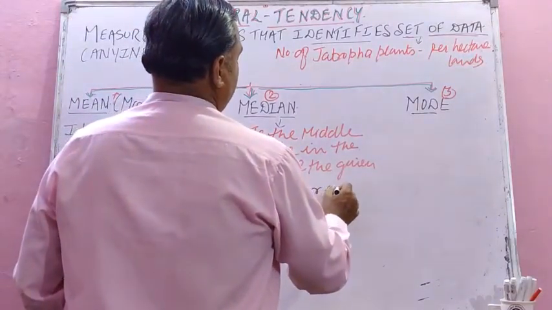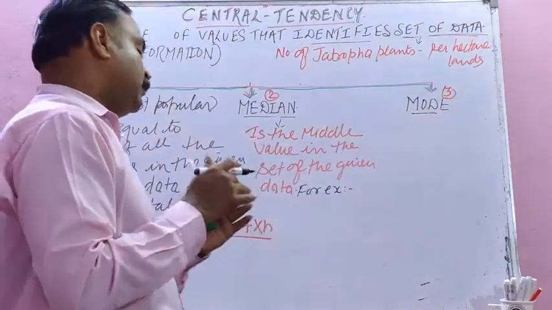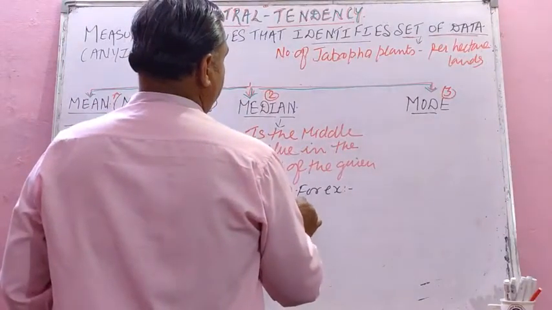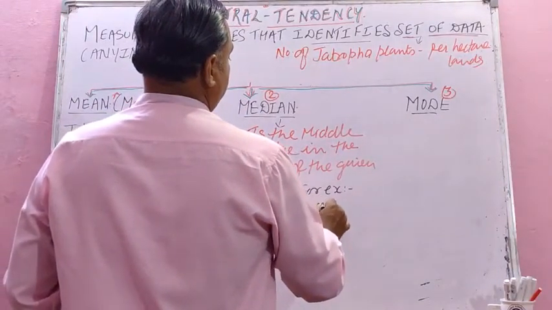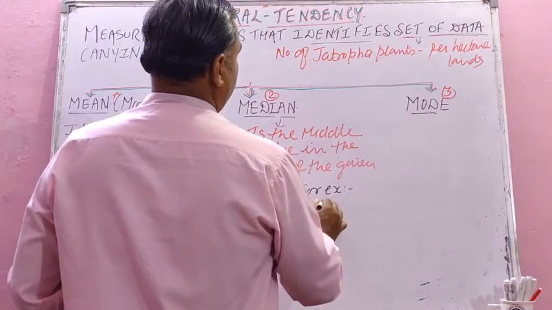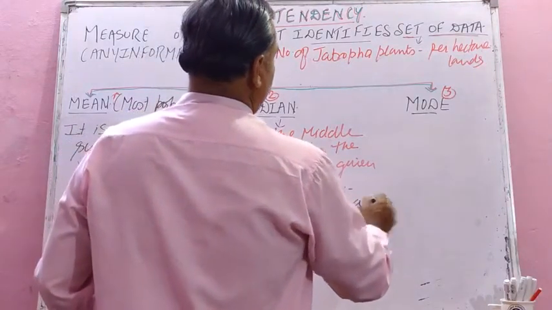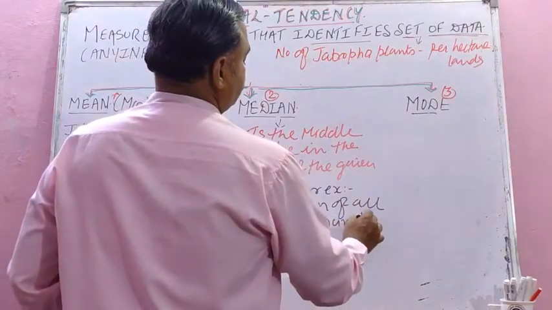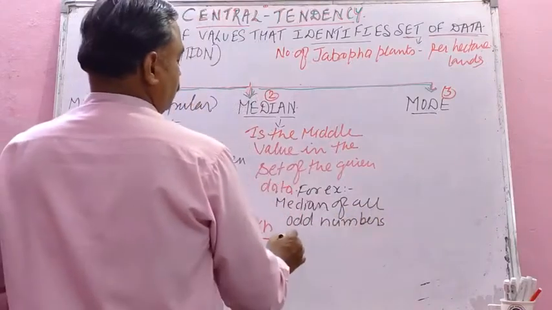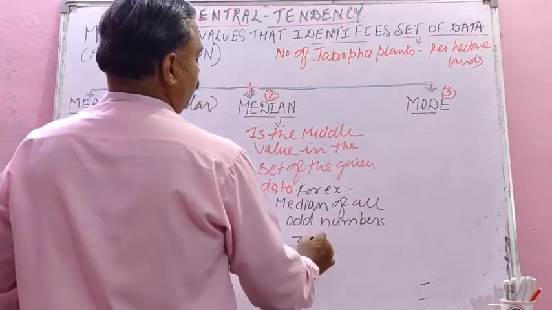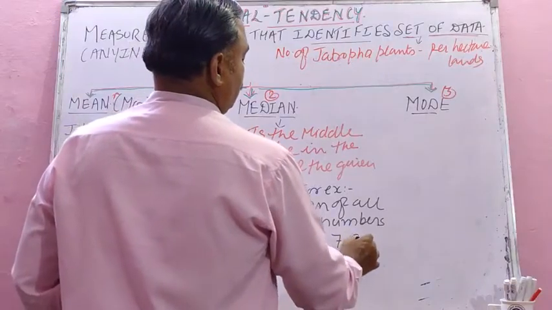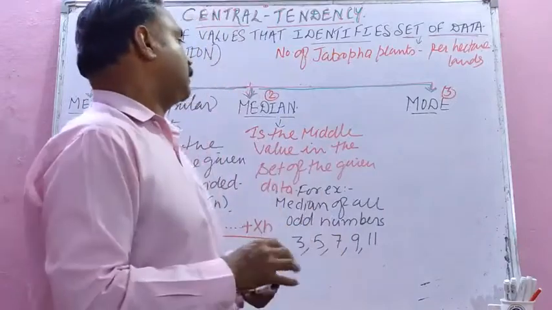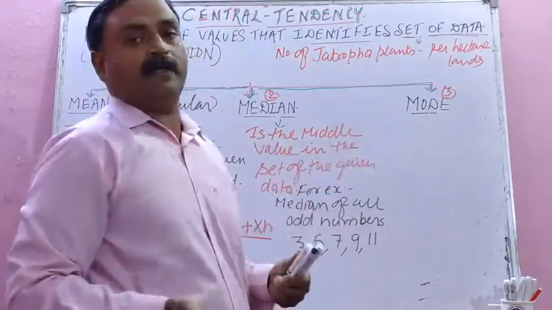For example, the median of all the odd numbers, such as 3, 5, 7, 9, 11 and so on. Okay, this is called median, the middle value in the set of given data.